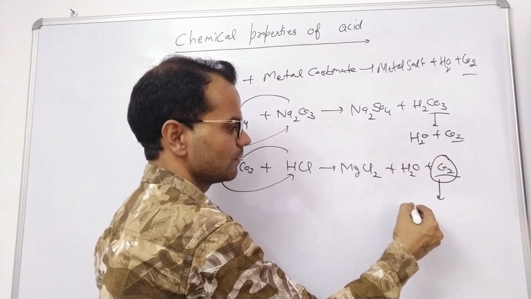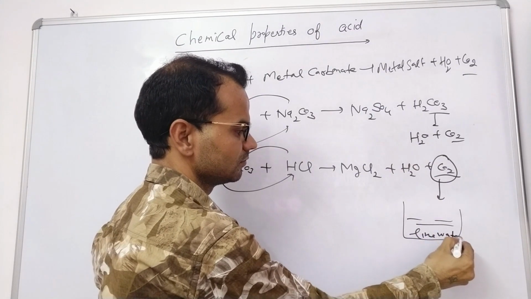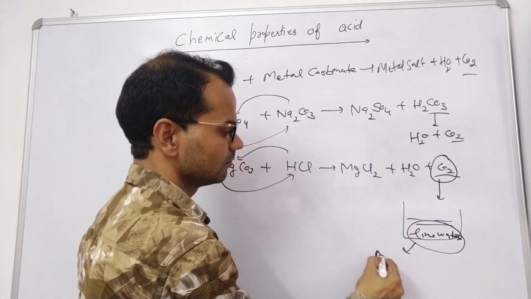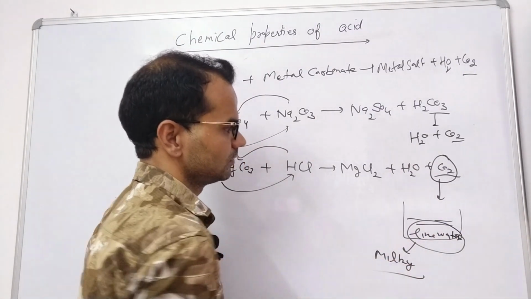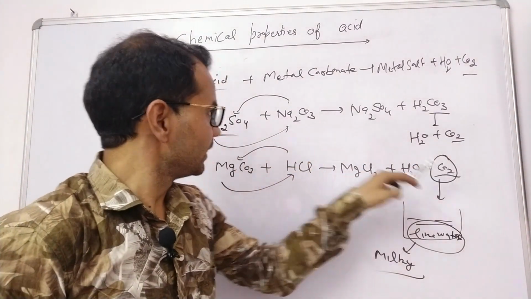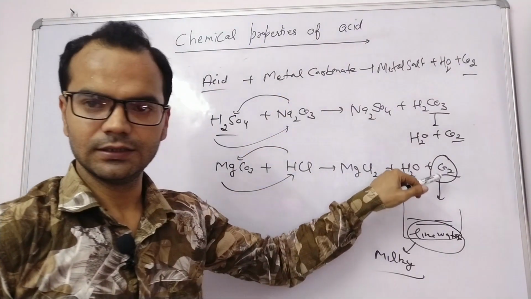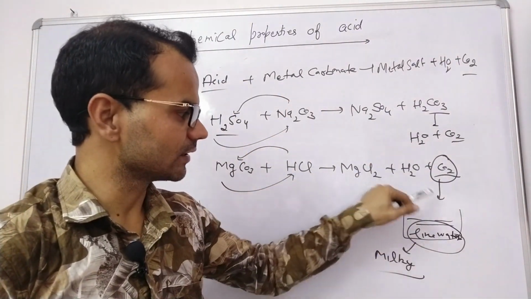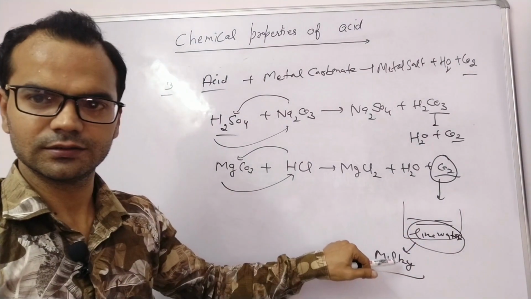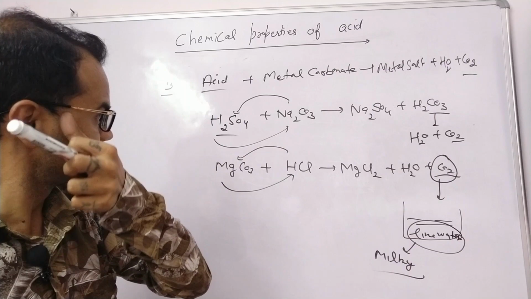Again, this CO2 is the observation property of the reaction of acid and a metal carbonate. When this CO2 is passed through lime water, it turns milky. Easy. This is the observation property of an acid plus metal carbonate reaction. CO2 gas will be released and this CO2 will turn lime water milky. Clear? This is the third property.